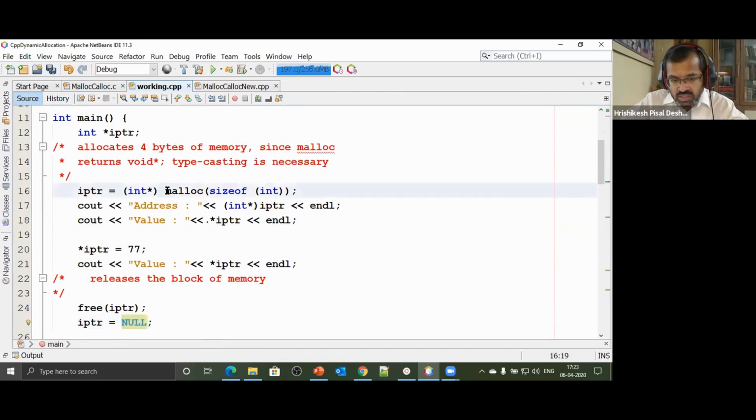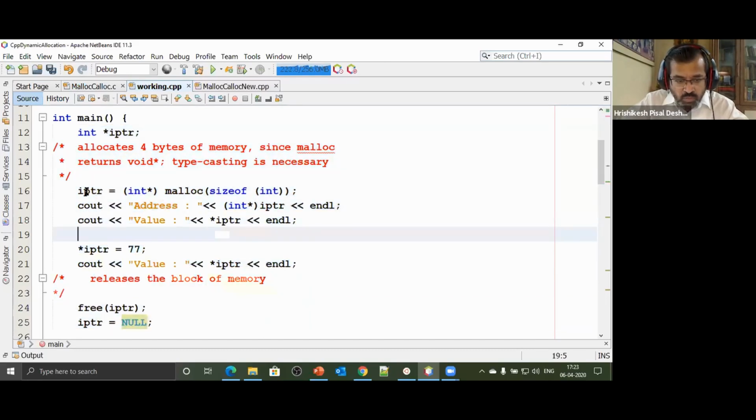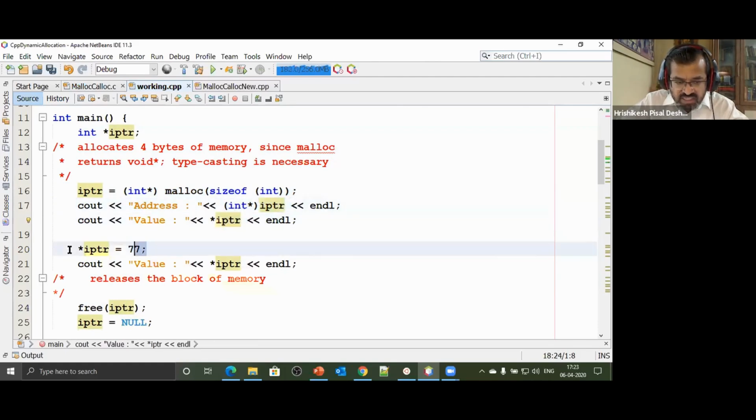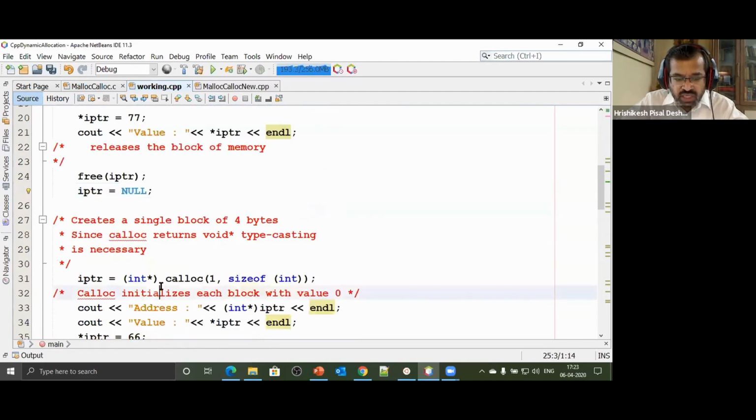So let's do a quick revision. When I say int star malloc size of int, a block of memory is allocated. Let's take this particular code. The pointer is pointing to a block of 4 bytes. We print the address. We print the value at that address. We change the value at that address, and so on. We print the value at that address. We release the block of memory. Pointer null.